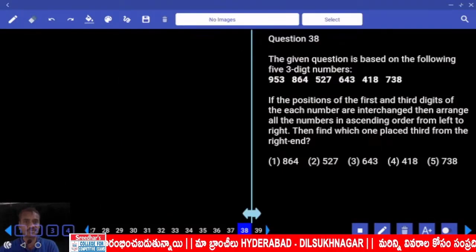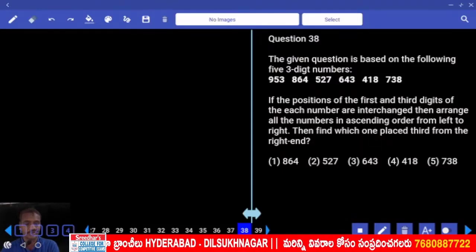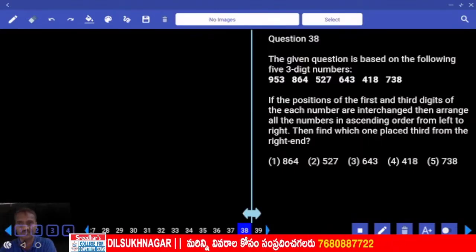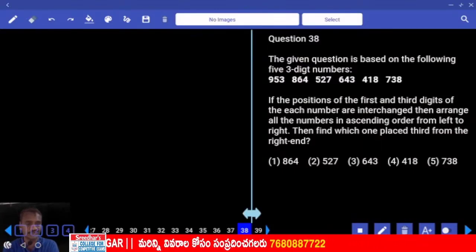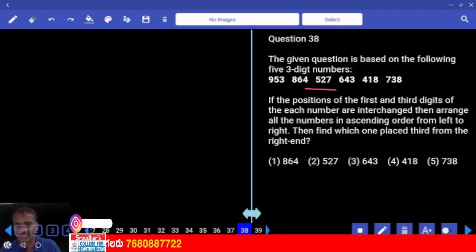Now positions of the first and the third digits. How many numbers were given here? 6. Now daily we are working out these types of questions, isn't it? Then this is one set of numbers and set of words. Tell me, is there any difference between the regular type of set of numbers we are doing and this one? Any difference you could identify?